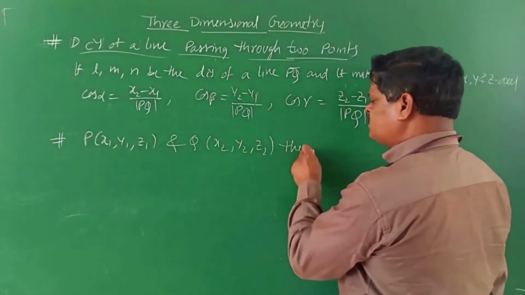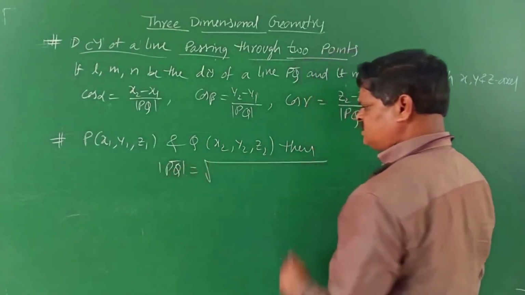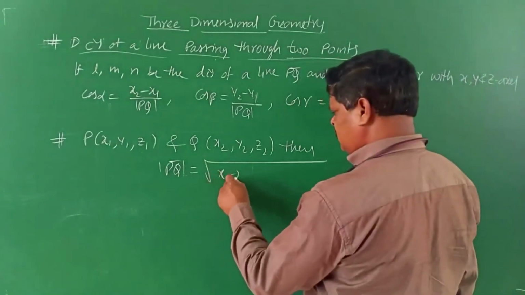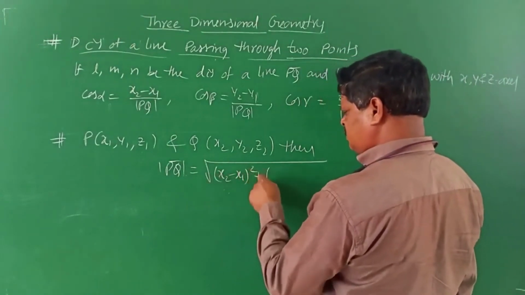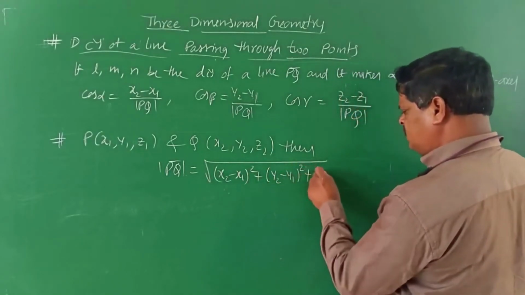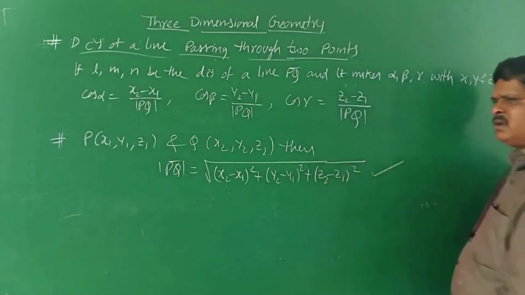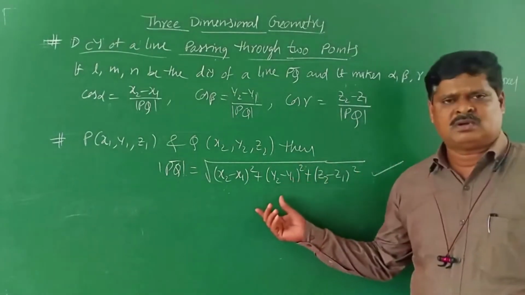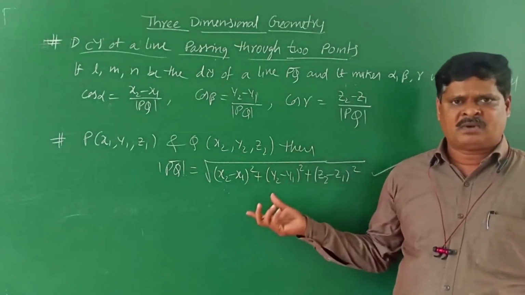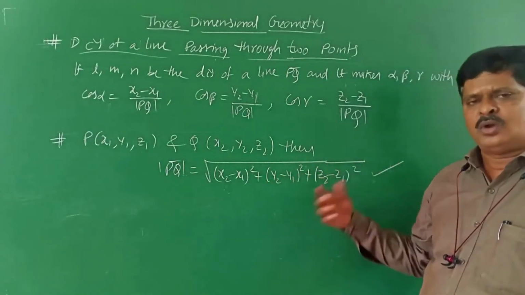Then the magnitude PQ is the square root of x2 minus x1 whole square plus y2 minus y1 whole square plus z2 minus z1 whole square. We studied this in 11th standard 3-dimensional geometry, which is why we are not doing it again: distance between 2 points, centroid, midpoint, section formula.